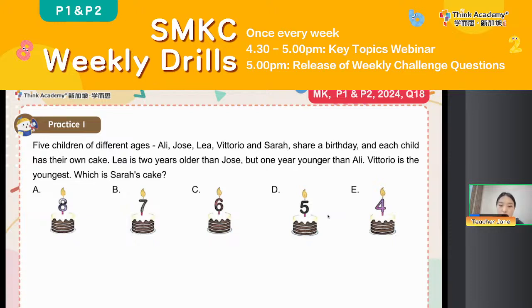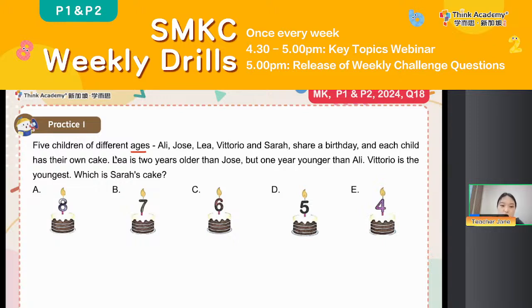This is from a real test question in 2024. This is question 18. So everyone, we can have a look. Five children of different ages: Ali, Jose, Lee, Vittorio, and Sarah share a birthday. And each child has their own cake below. You can see they are 4, 5, 6, 7, or 8 years old, right?